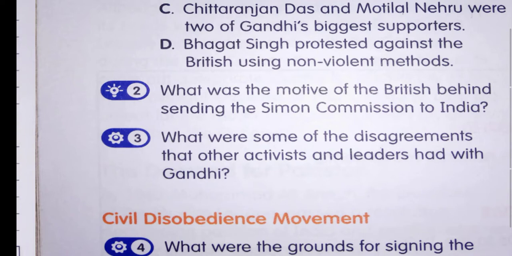What were some of the disagreements that other activists and leaders had with Gandhiji? Prominent leaders such as Chittaranjan Das and Motilal Nehru were critical of Gandhiji's policies and argued that Congress must take part in elections and win as many seats as possible in the legislative assembly.